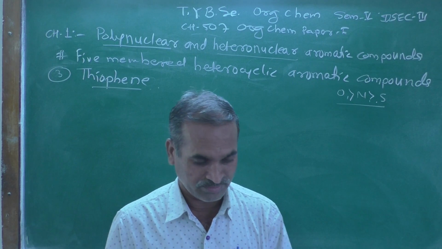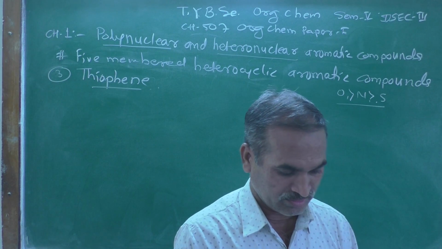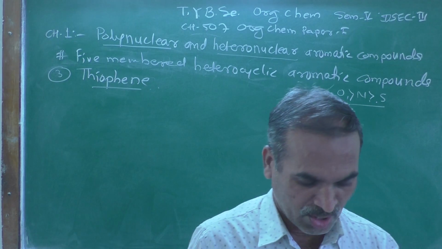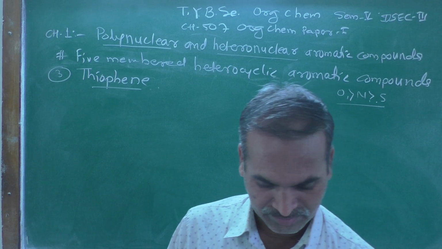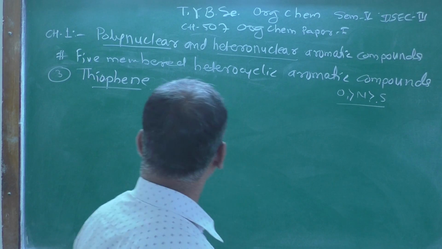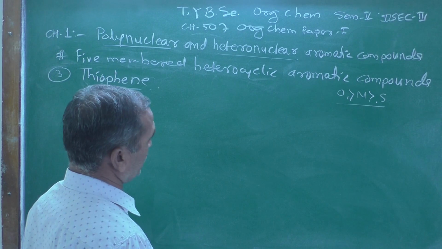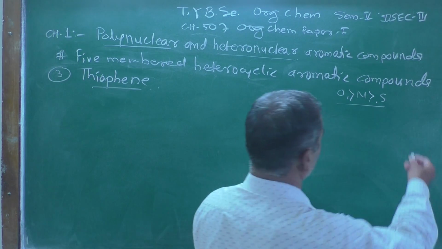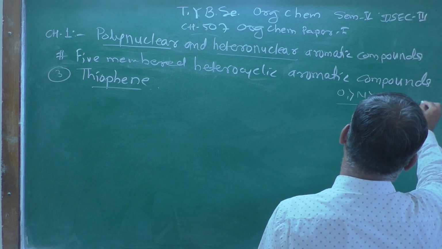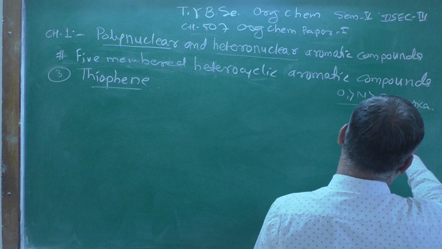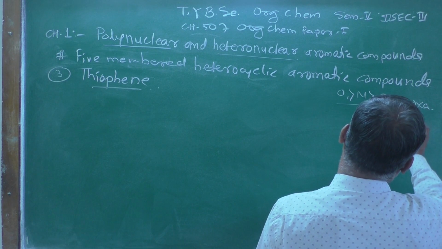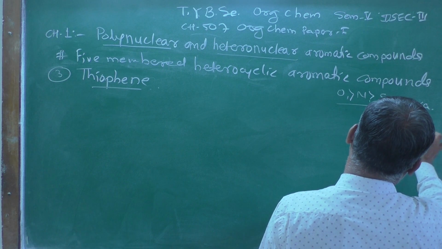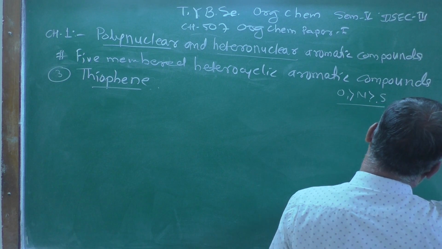That is the reason. So we describe some additional information regarding these compounds. While naming, if oxygen atoms are there, we can call it oxa; nitrogen atom, aza; and sulfur atom, thia.